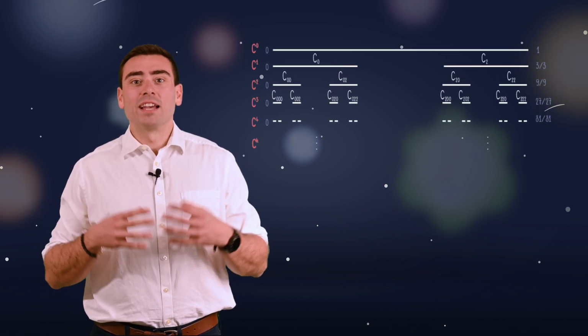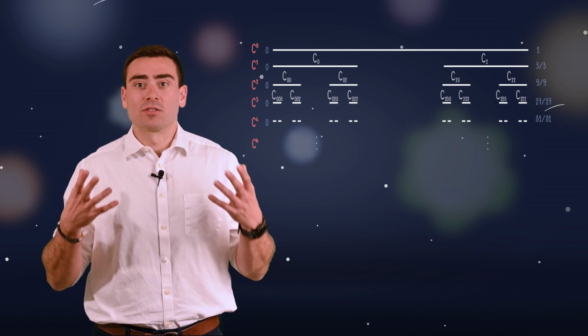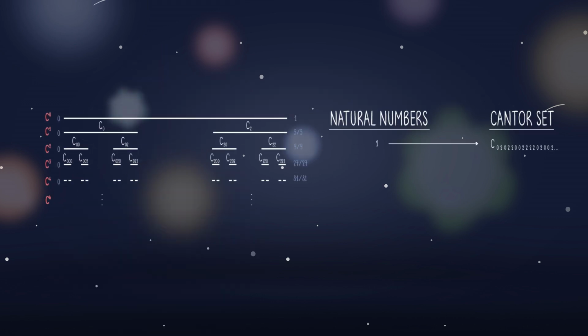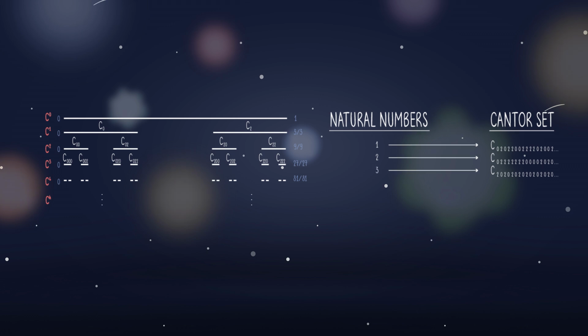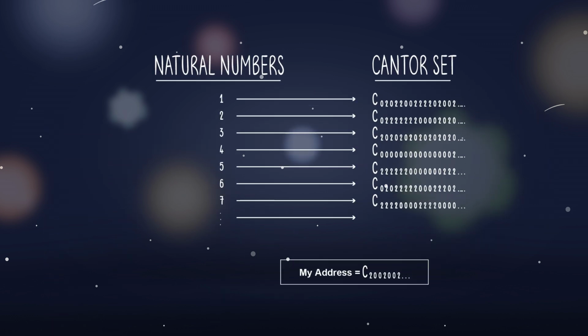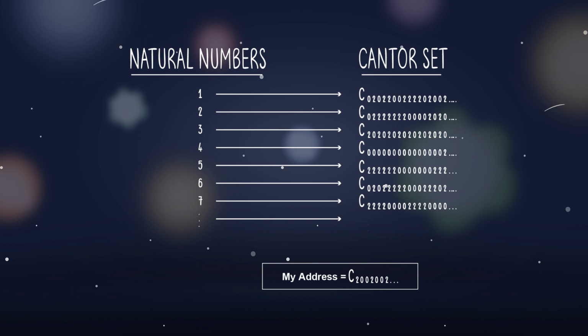Over time, you build an infinite branching structure of addresses corresponding to points in the Cantor set. The leftmost point contains an infinite string of zeros, while the rightmost point contains an infinite string of 2s. Now, try listing these addresses by pairing them with the natural numbers. You'll get an infinitely long list, but just like Misty and the ruler scenario from our previous video, we can construct a new address that differs in 1 digit from every address in our list. If you go left, I'll go right, and vice versa. For instance, if you go left 0 first, then I'll go 2. On the second number, if you go right 2, then I'll go left 0. Another 2 here, I'll go 0. So on and so forth.